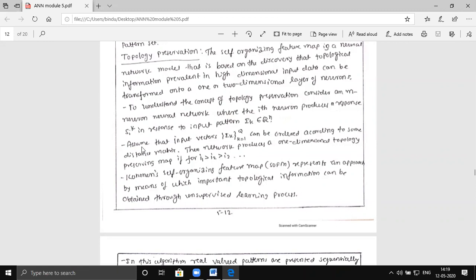So let us consider an ith neuron which produces a response with reference to the input ik. You are given an input ik to one of the neurons, the ith neuron, and it will produce an output sk. The input vector ranges from 1 to q and is ordered according to some distance matrix.